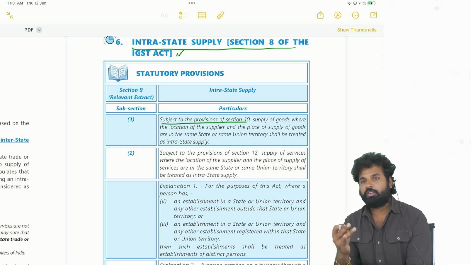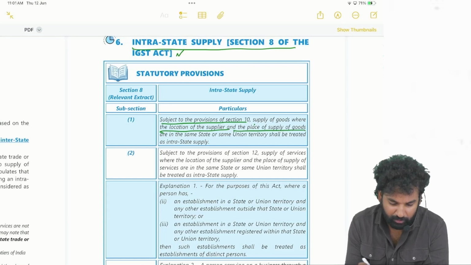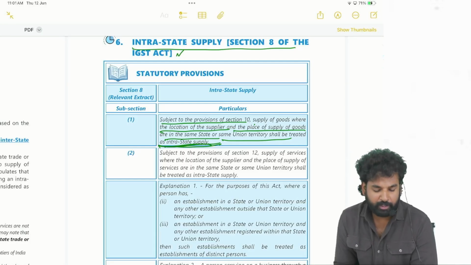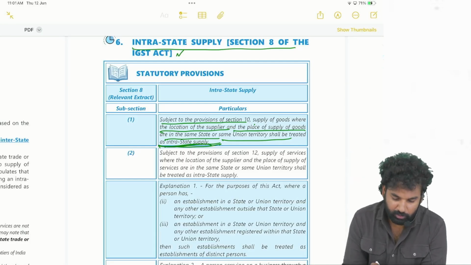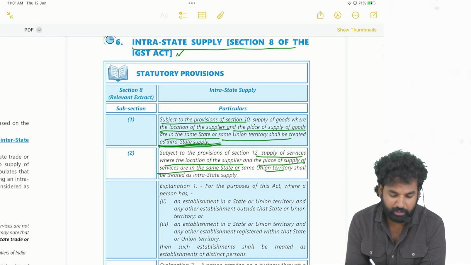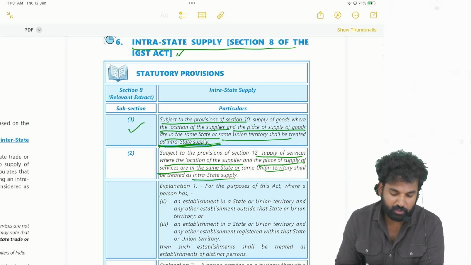Supply of goods where the location of the supplier and place of supply of the goods are in the same state or same union territory shall be treated as intrastate supply. Subject to the provisions of section 12, supply of services where the location of the supplier of the service and place of supply of services are in the same state or union territory is an intrastate supply of services. So subsection 1 is for goods, subsection 2 is for services.